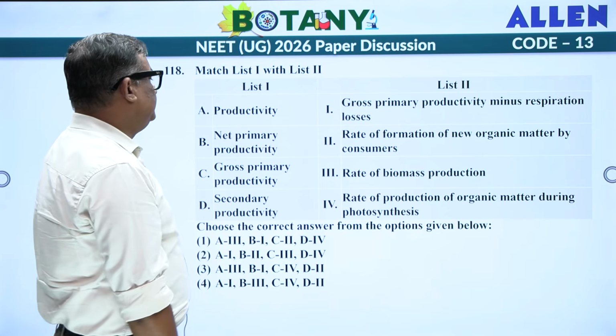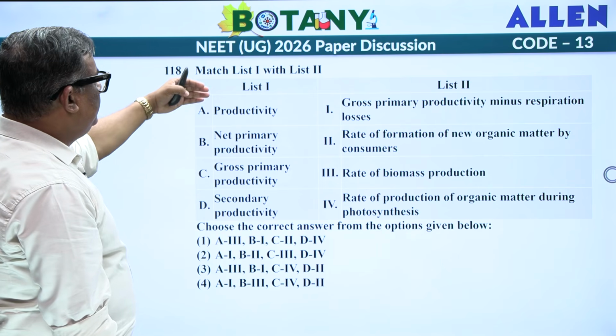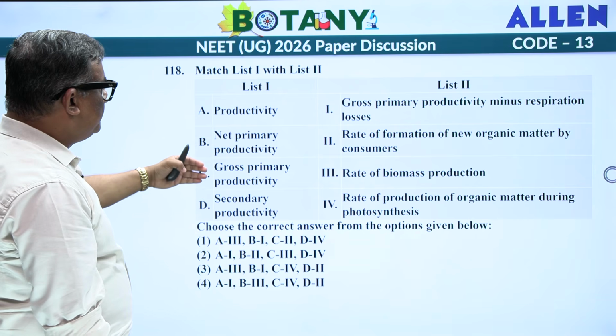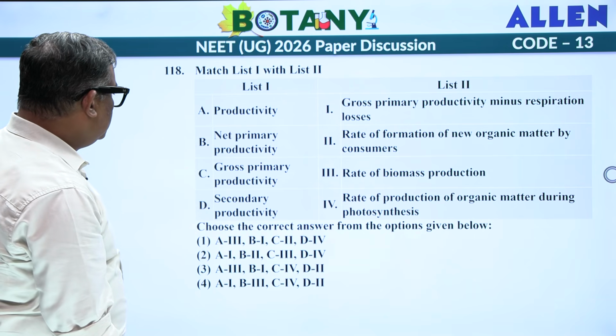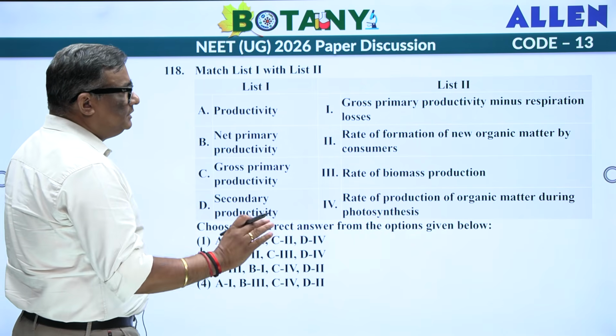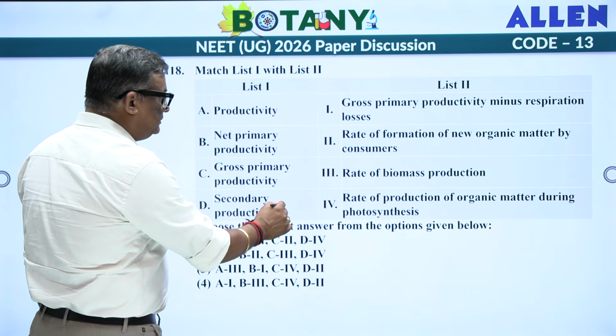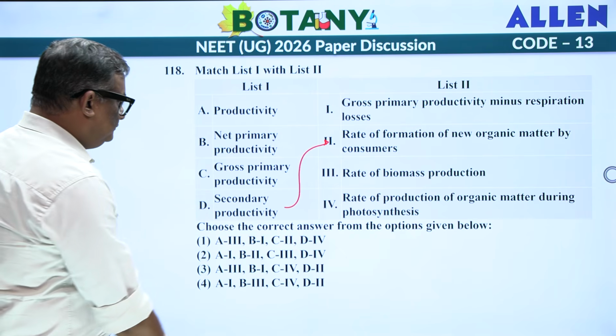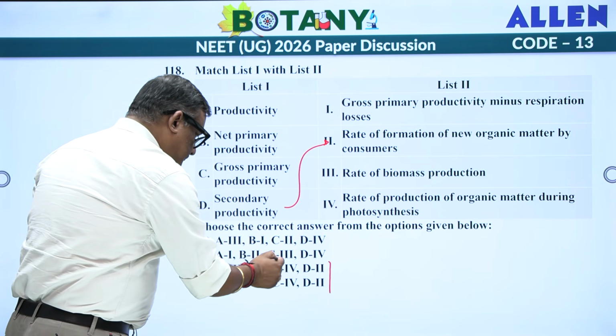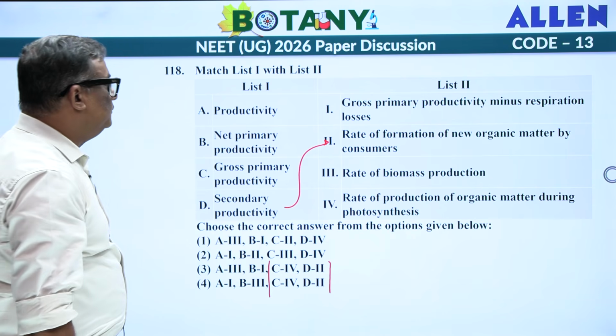Now, see this. Productivity, net primary productivity, gross primary productivity, secondary productivity, this is going to be there. Now, secondary productivity is something which is related with consumers. So, D2, C4, C4.